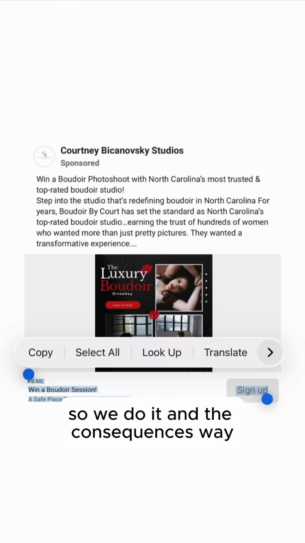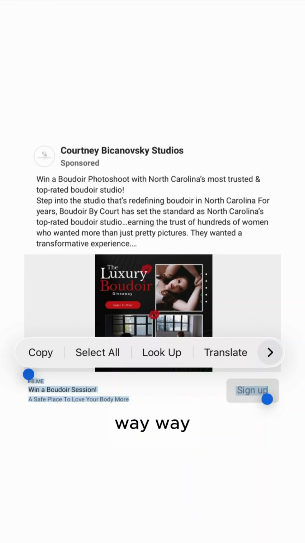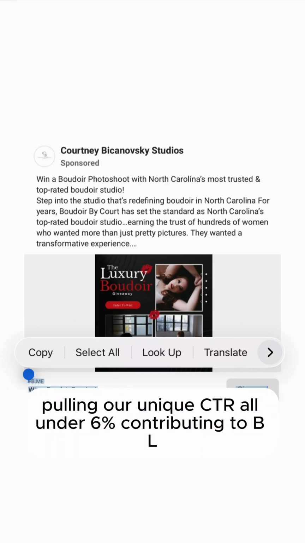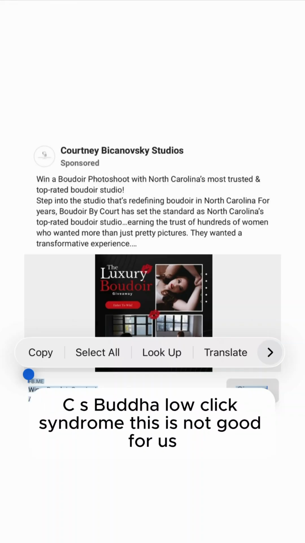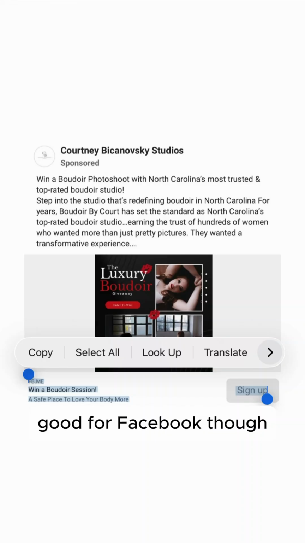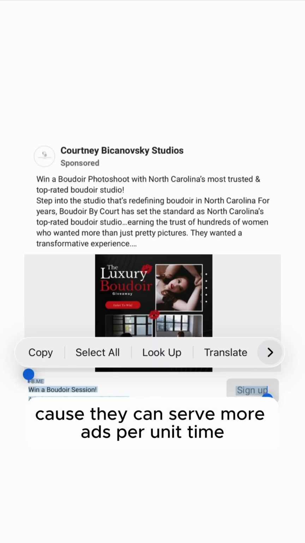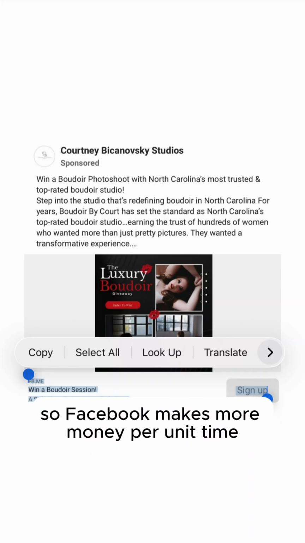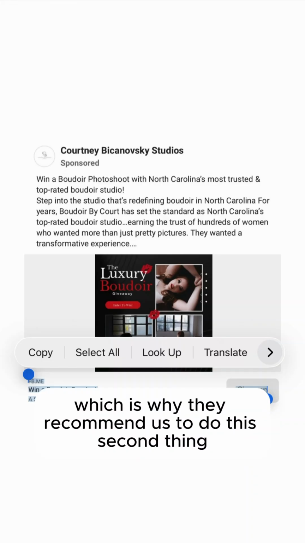So we do it, and the consequence is way more women start scrolling by our Boudoir Facebook ads, pulling our unique CTR under 6%, contributing to BLCS. So this is not good for us. Good for Facebook though, because they can serve more ads per unit time the more women scroll by our ads per unit time. So Facebook makes more money per unit time, which is why they recommend us to do this.